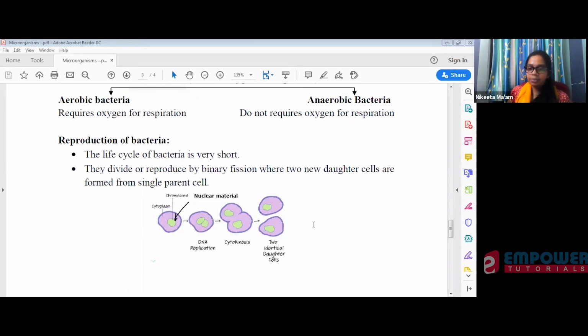DNA replication means it forms its replica. Replica means exact copy. Here they are saying DNA replication means the quantity of DNA is getting double. It is forming its replica. So DNA replication means forming a replica of itself. Replica means exact copy.